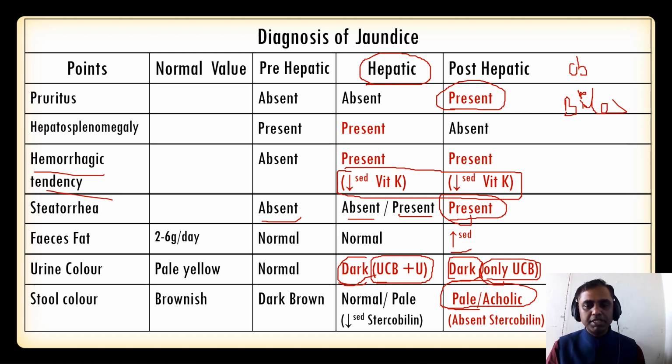When the obstruction pathology is present, the bile, conjugated bilirubin, will not be present in the small intestine, so the stool color will be pale. That is the reason: stercobilin is absent in case of post-hepatic jaundice. Hepatocellular jaundice also produces a pale color, but that is not because of absence, it is because of decreased stercobilin. That is the difference.